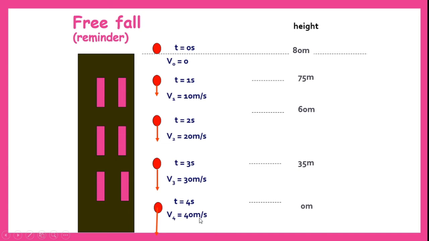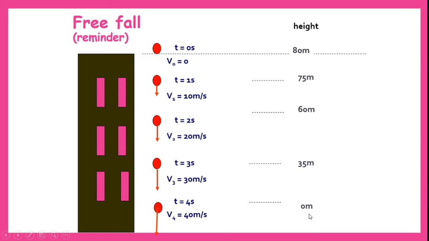Because velocity is maximum, kinetic energy will also be maximum. And remember my words, when kinetic energy is maximum, at that point potential energy is minimum. In other words, from the figure also you can say, as the height is decreasing, that means potential energy is decreasing continuously, because potential energy is equal to mgh.